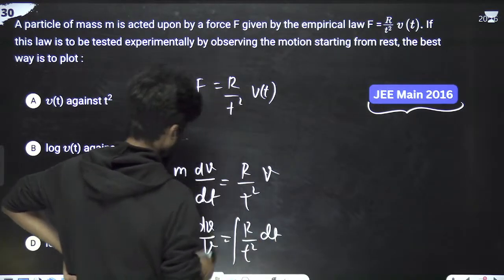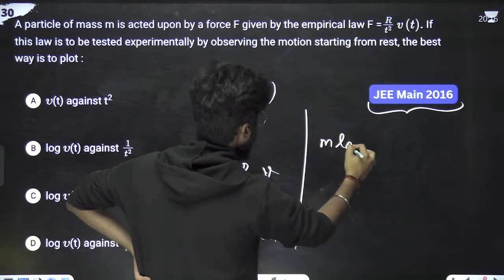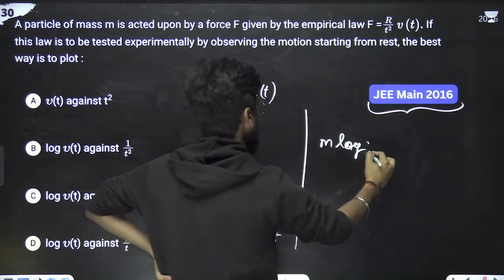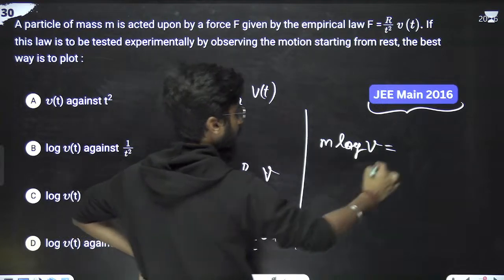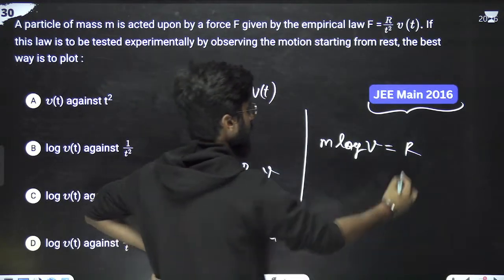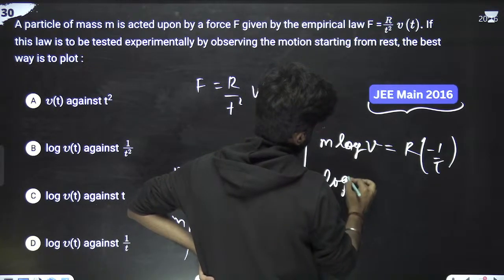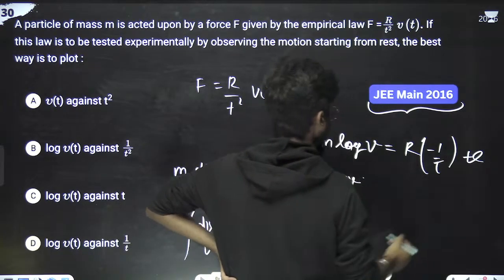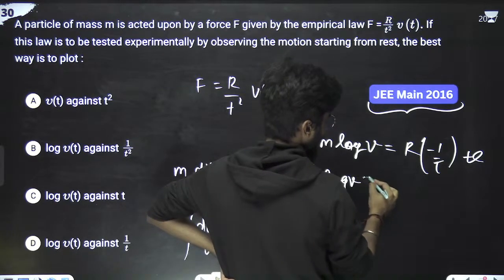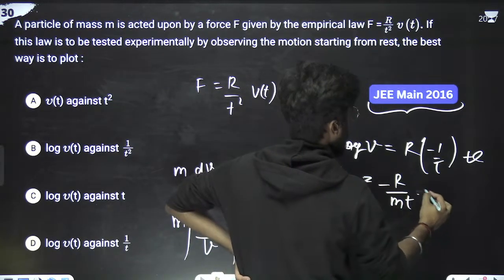Just integrate, what will we be left with? M ln V, that is equal to what? R, 1 by T square integration is what? Minus 1 by T. So log V, that is equal to plus constant. So log V is equal to minus R by M into 1 by T plus constant.